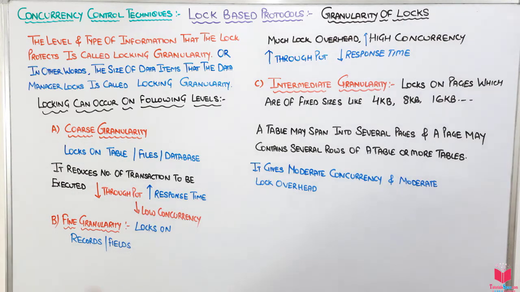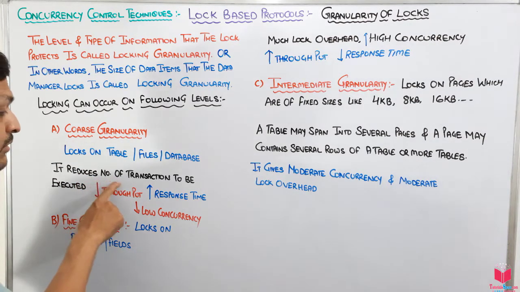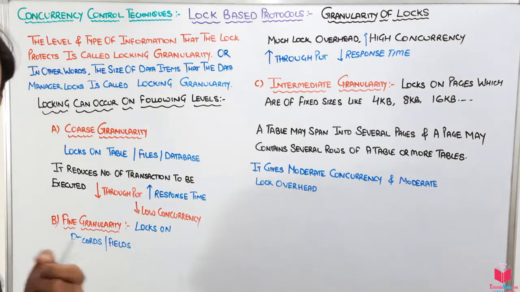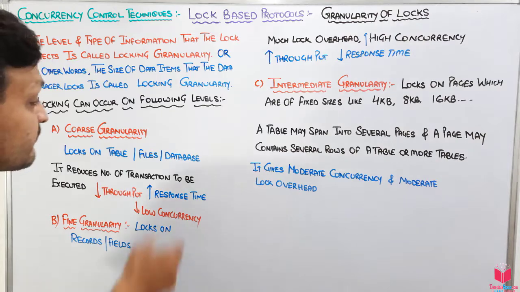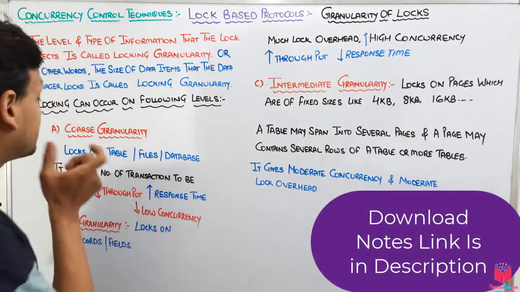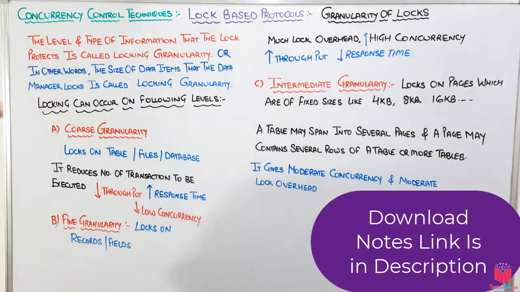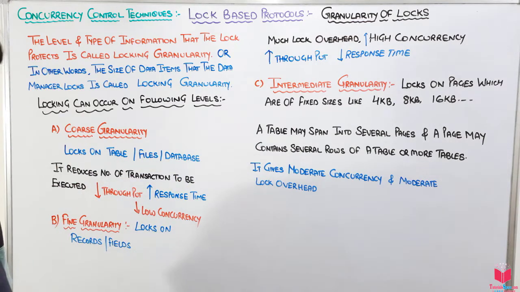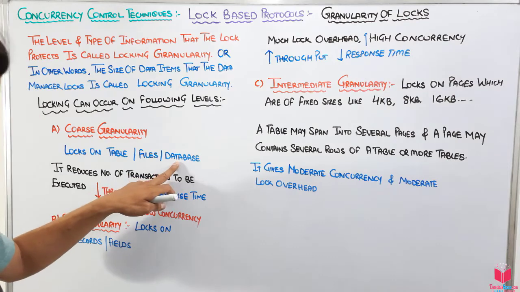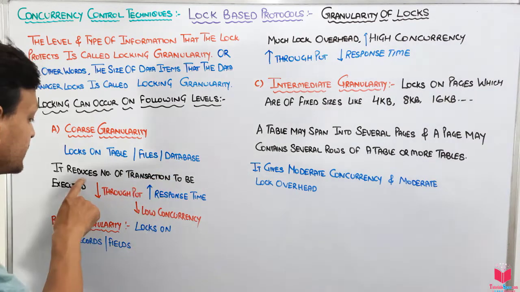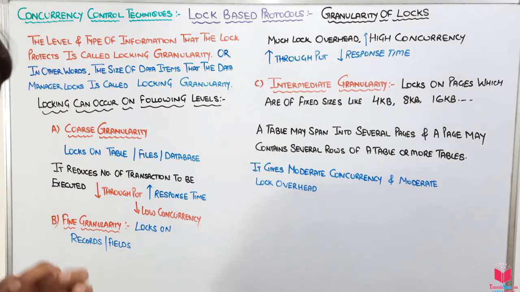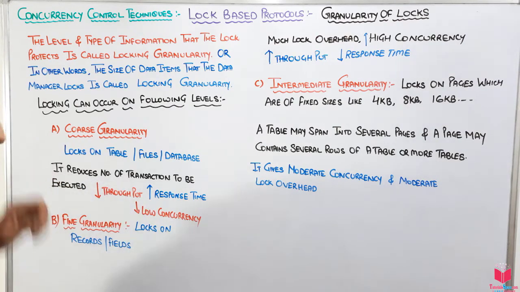The points under it are that it reduces the number of transactions to be executed. Why? Because if I log on a complete database or a complete table, and another transaction wants to access that database or table, it has to wait for the log to be released. So the number of transactions executed is reduced. If the number of transactions is reduced, what will happen?